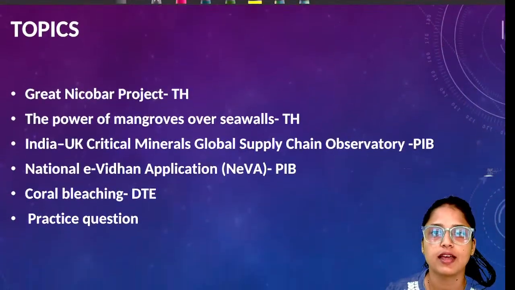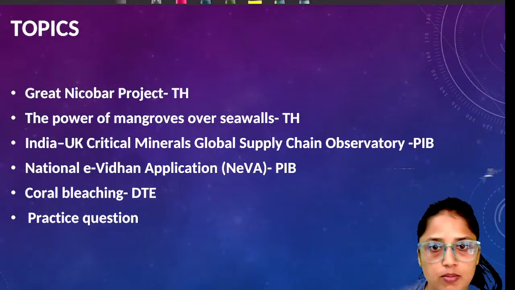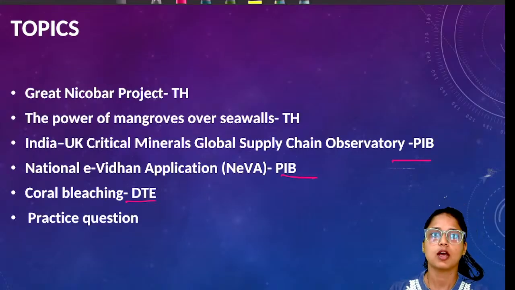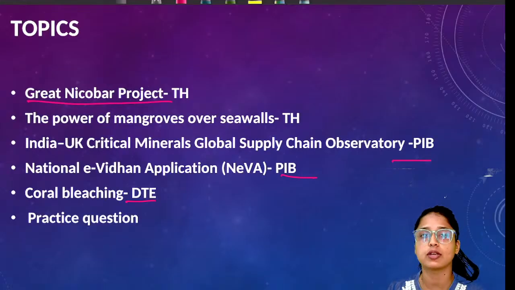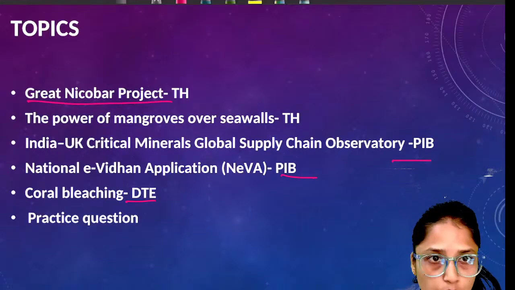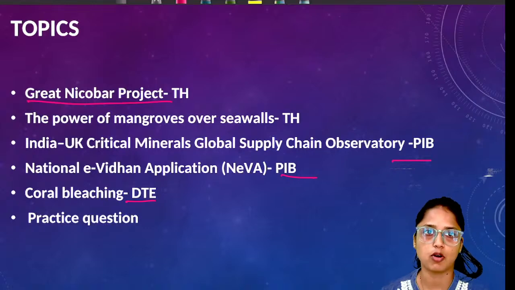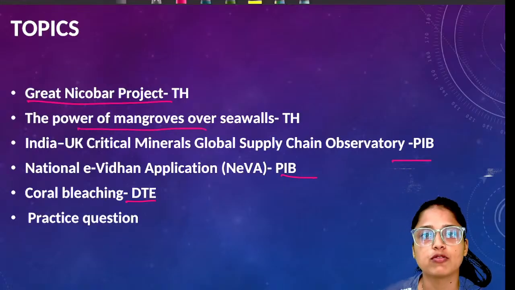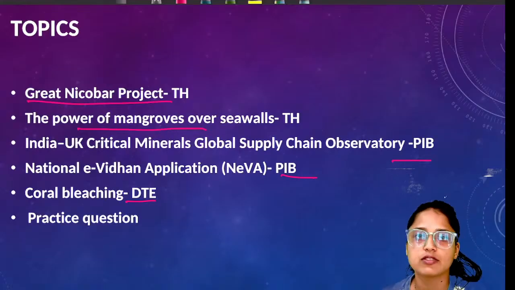So for today, we have 5 important articles. 2 articles we shall be discussing from The Hindu, 2 from PIB as well as 1 article from Down to Earth. So here first very important article is related to Great Nicobar project. Here we shall be discussing the ongoing controversy related to this project as well as we shall be looking at the location on map. Next article is related to power of mangroves.